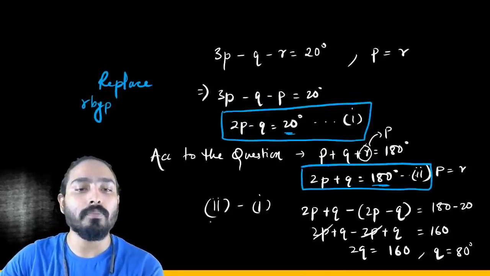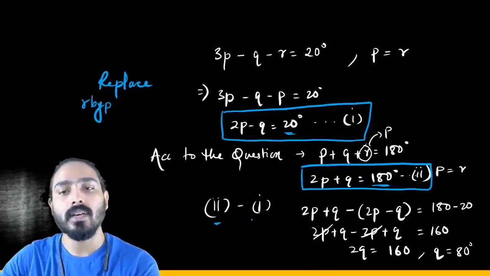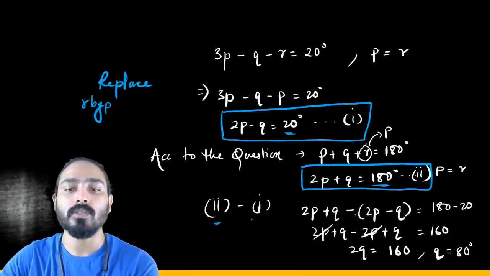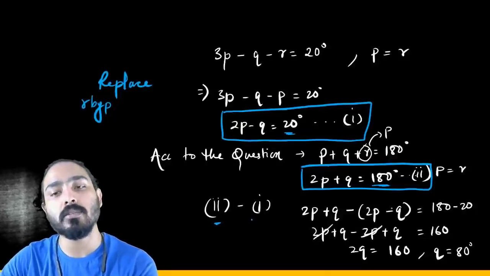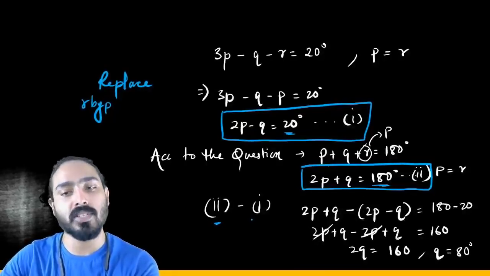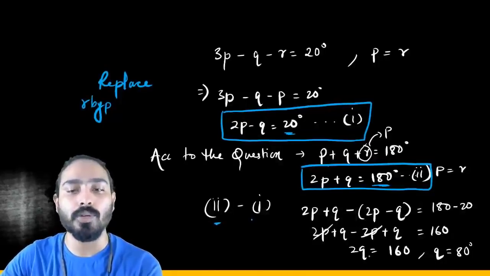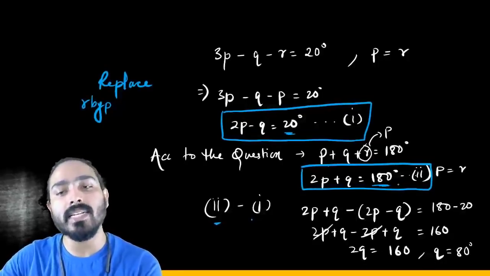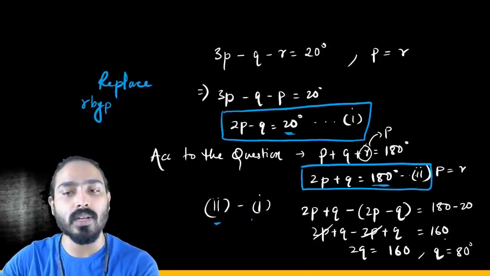So now we are subtracting the first equation from the second equation. That becomes 2p plus q minus 2p minus q. So we'll multiply this minus to 2p, which becomes minus 2p, and multiply this minus to q, which becomes minus q. This becomes plus q. So 2p minus 2p becomes 0 and q plus q becomes 2q. So 2q, and on the right hand side we'll do the same. So 180 minus 20 becomes 160.